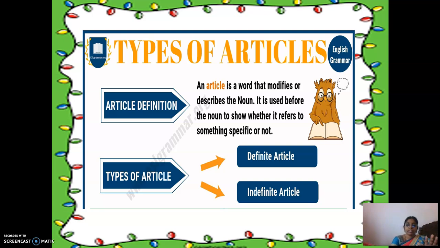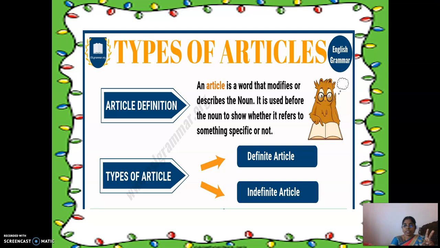Yes, I heard the answer. Fantastic. An article is a word that modifies or describes a noun. It's used before the noun to show whether it refers to something specific or not.